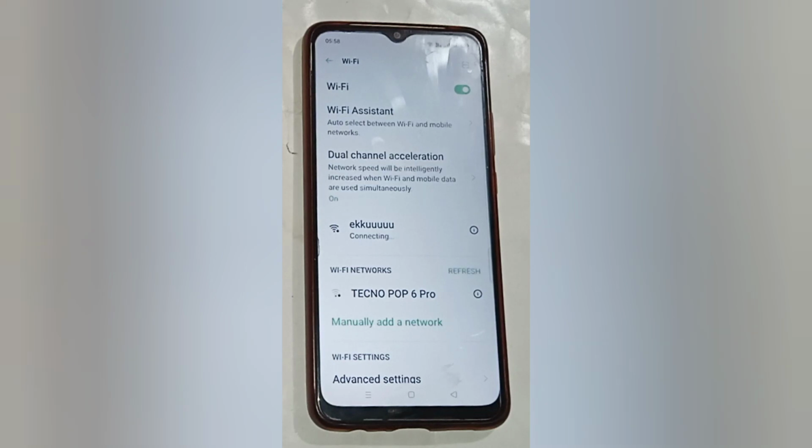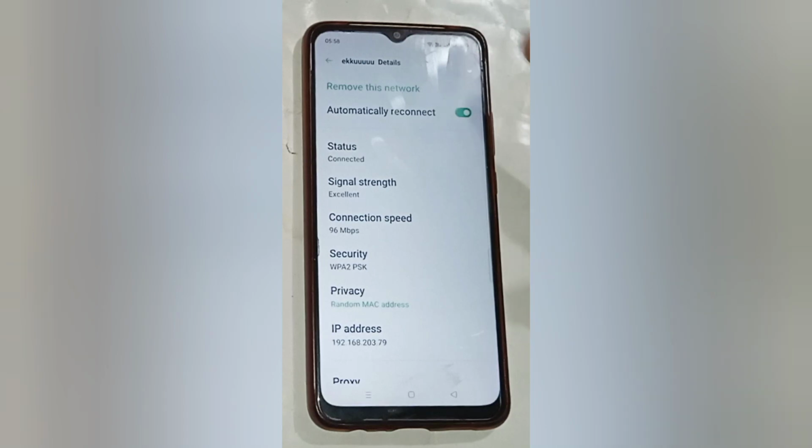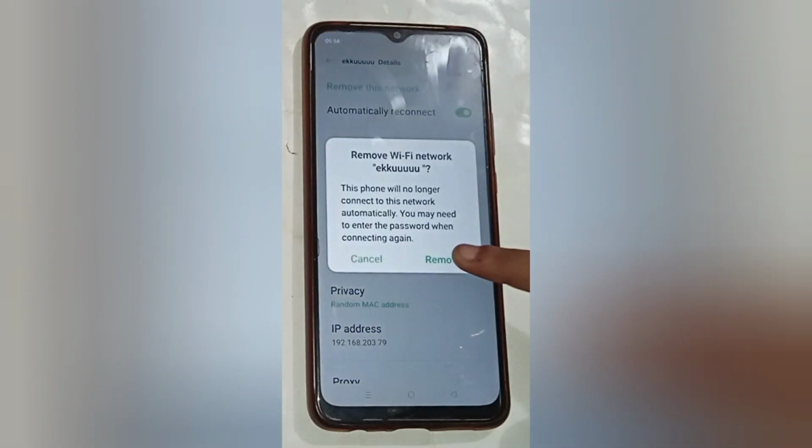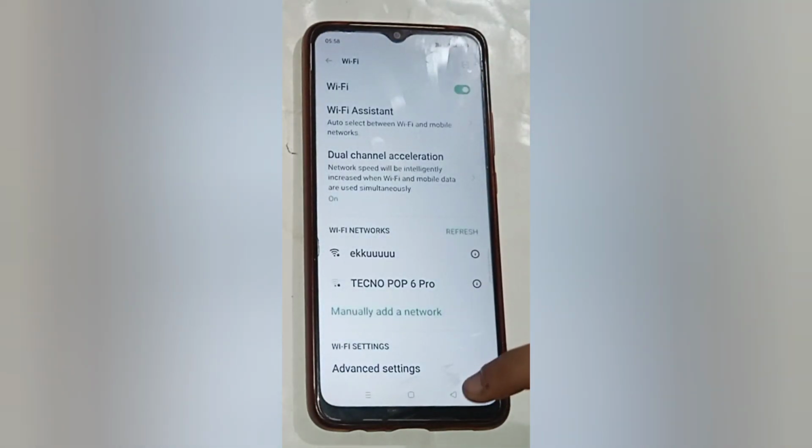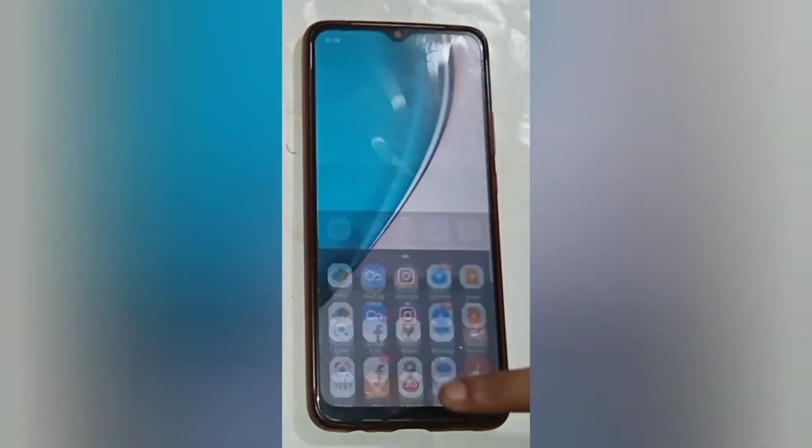After that, here you will see some nearby network names, including the one which is already connected to your mobile phone. If you want to disconnect any Wi-Fi network, click on the detail icon. Then click on remove this network. Then click on remove. In this way, Wi-Fi is disconnected from your mobile phone.